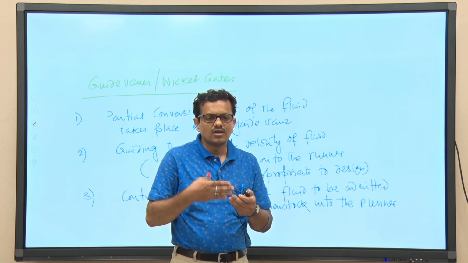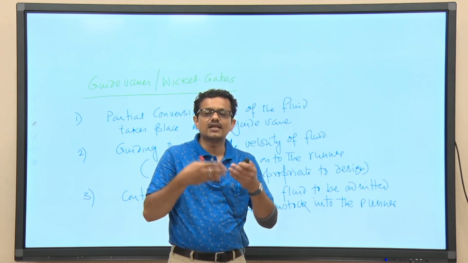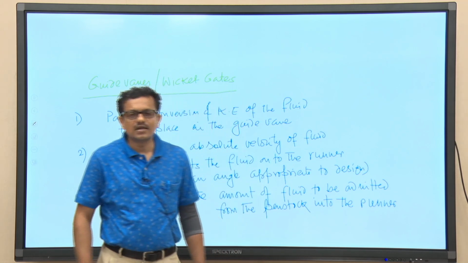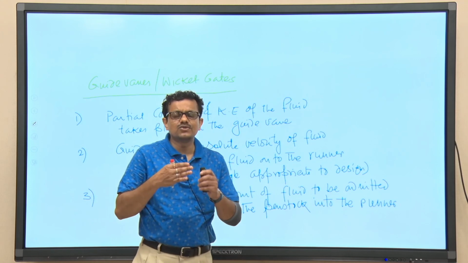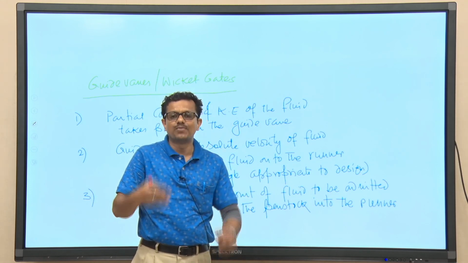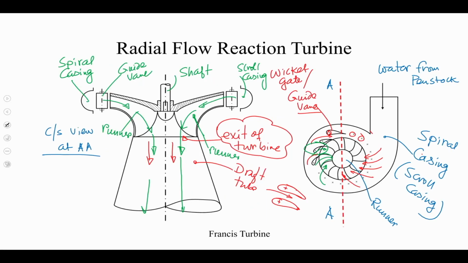So, at least we should know about the velocity triangles both at the inlet and outlet of the turbine, and by knowing the velocity triangles, we should know about the change in the velocity components, particularly the whirl component, swirl component. See, when liquid is passing through the passage between two consecutive blades, blade passes to be precise, there is a change in the direction, right. So, there is a change in the direction from radial to the axial.